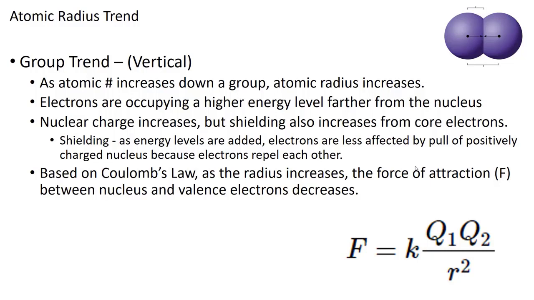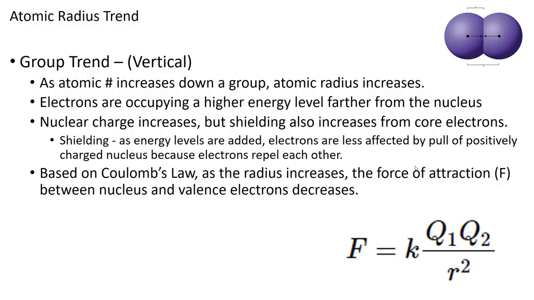And this is all based on Coulomb's law, and you see a formula there in the lower right-hand corner, and don't be alarmed, you don't have to use that formula in any math equations. We just want you to understand it conceptually. F is the force of attraction. Q1 and Q2 are the charges that attract each other, which would be the positive charges from the protons in the nucleus and the negatively charged electrons, and opposite charges cause a force of attraction.